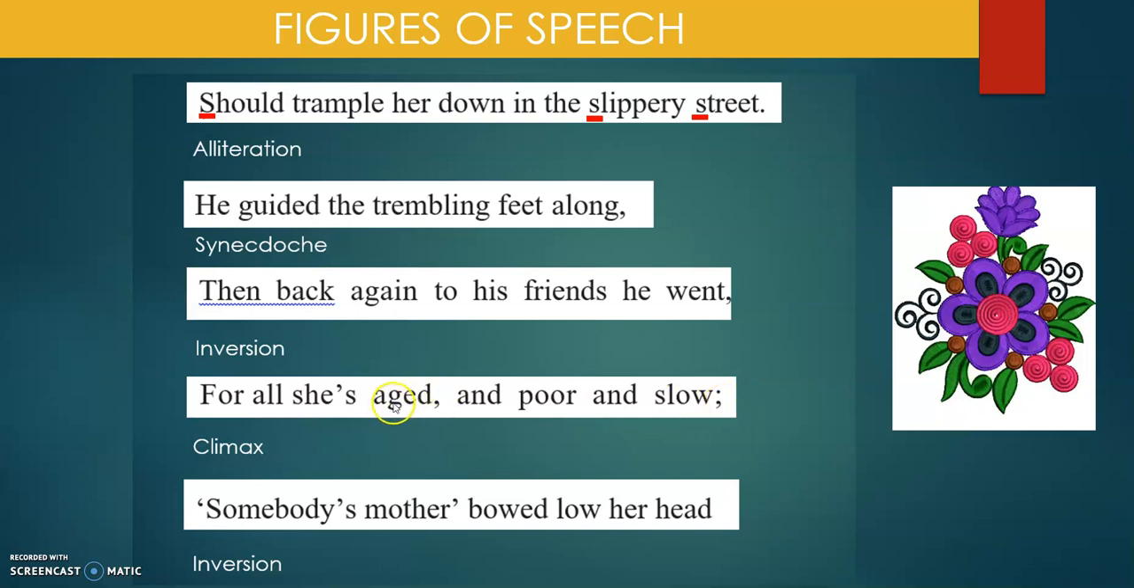Then, for all she's aged and poor and slow. Now you see you're describing her and the order is going from lower to higher. Aged, poor, slow. It's like climbing up the steps. So what figure of speech is it? Climax. Yes. Somebody's mother bowed low her head. The order is not right, so it will be inversion. What will be the right order? Come on children, tell me. Somebody's mother bowed her head low.